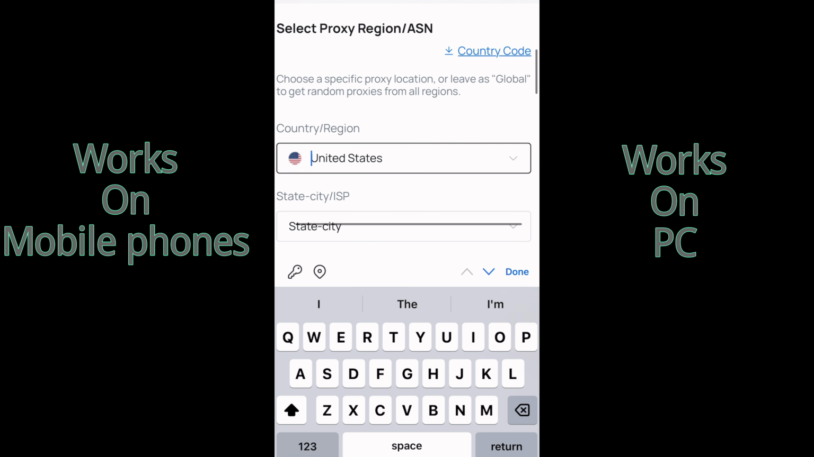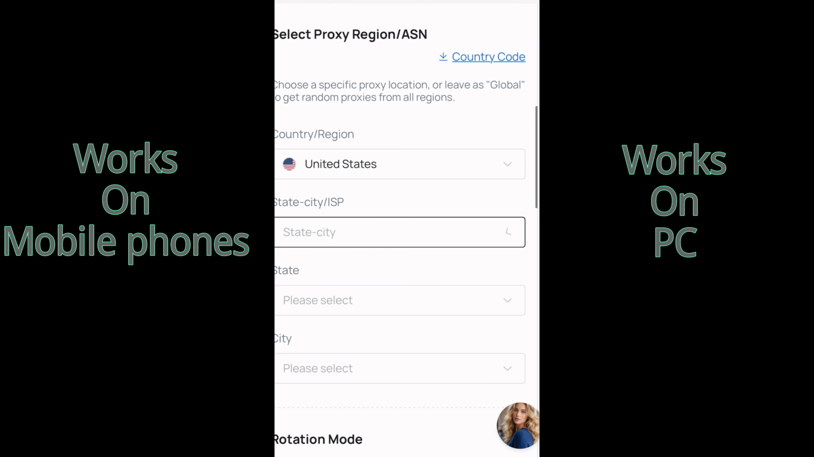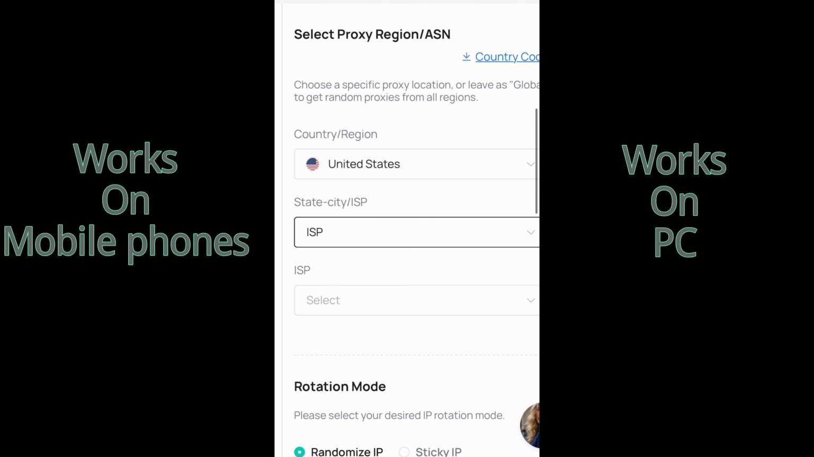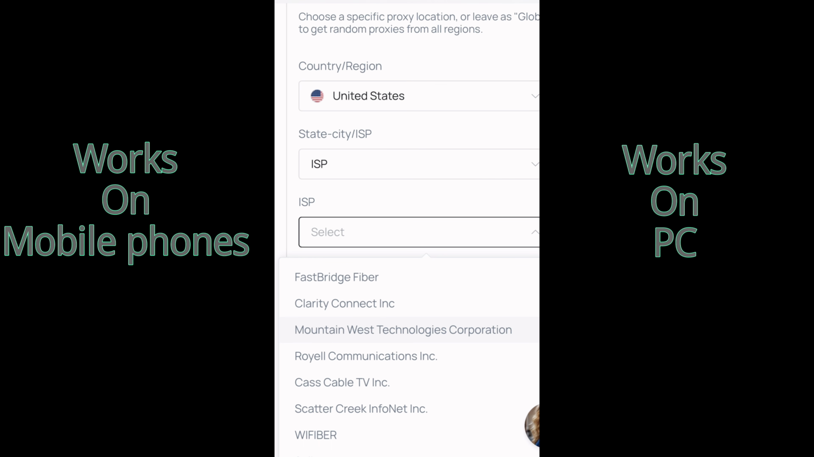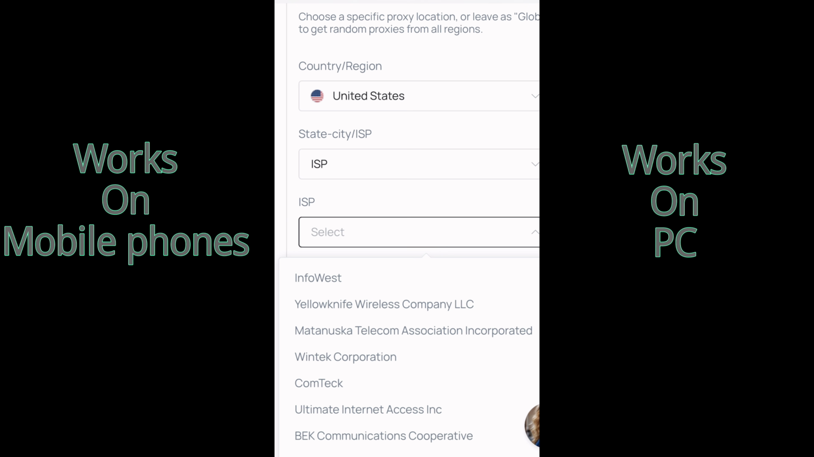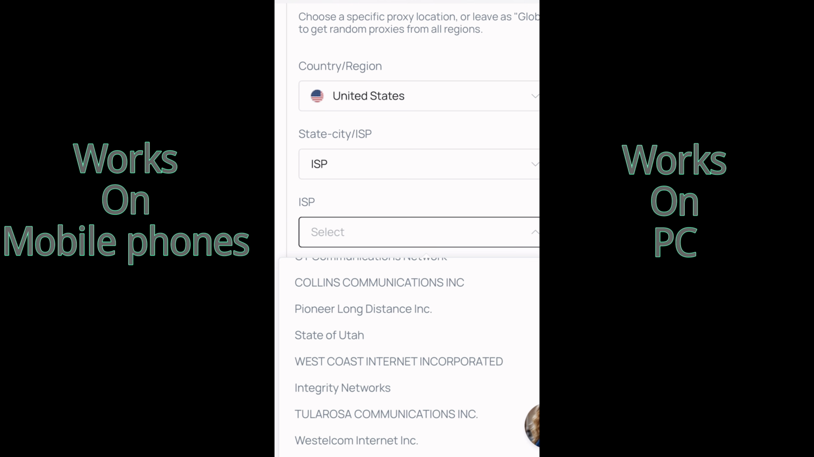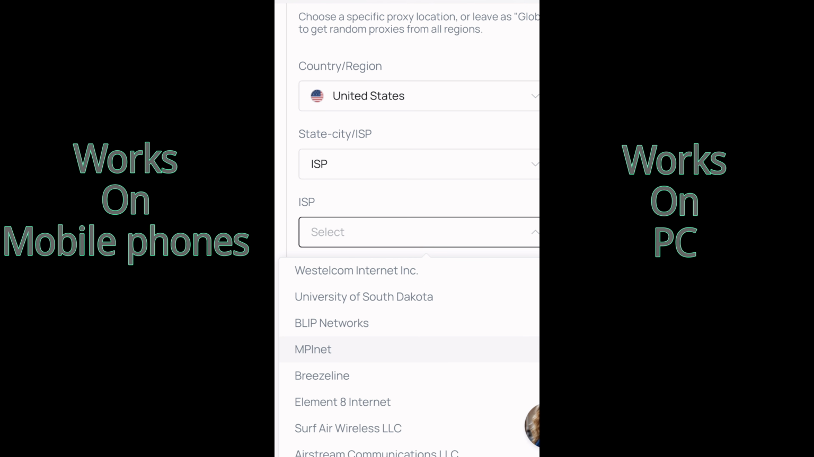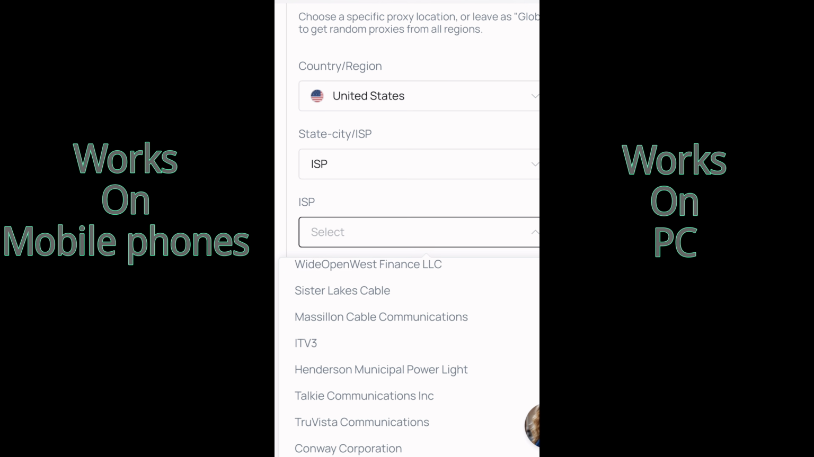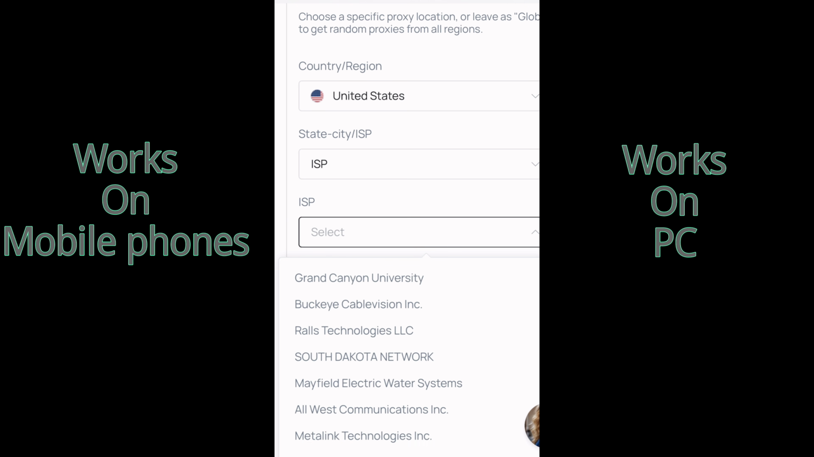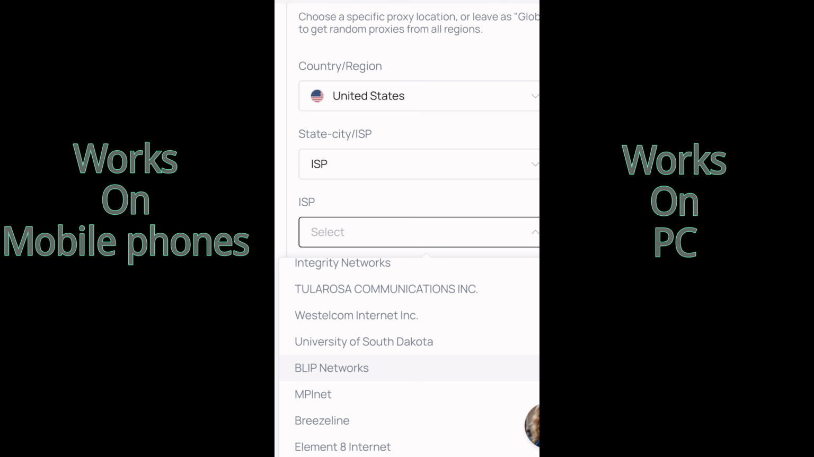So the moment you select the United States, you come right here and select the city under United States. So let's come right here and select ISP. All right, so you come right here and select, let's go for any right here. Let me look for a particular ISP right here. I don't have a specific one, so let's just select any so I don't waste time on this. Let me pick this particular one.